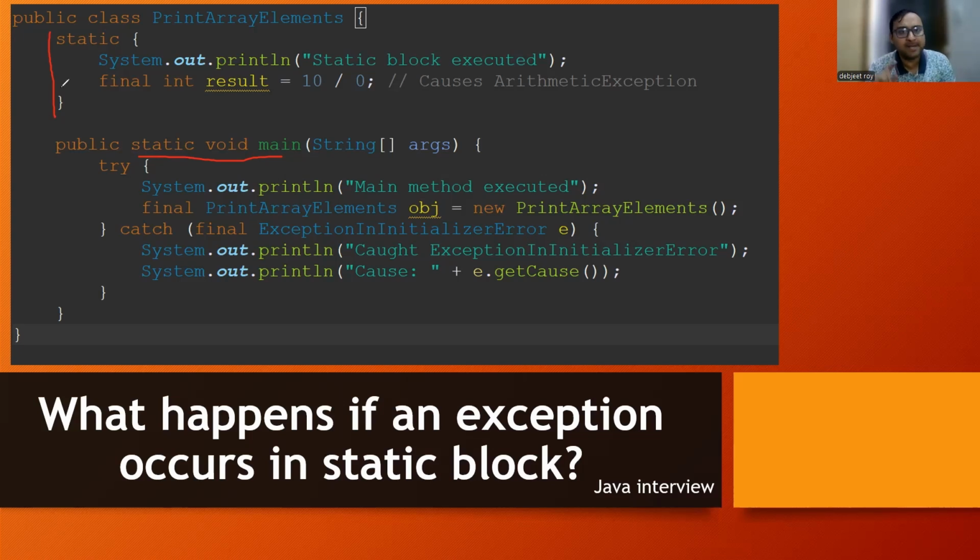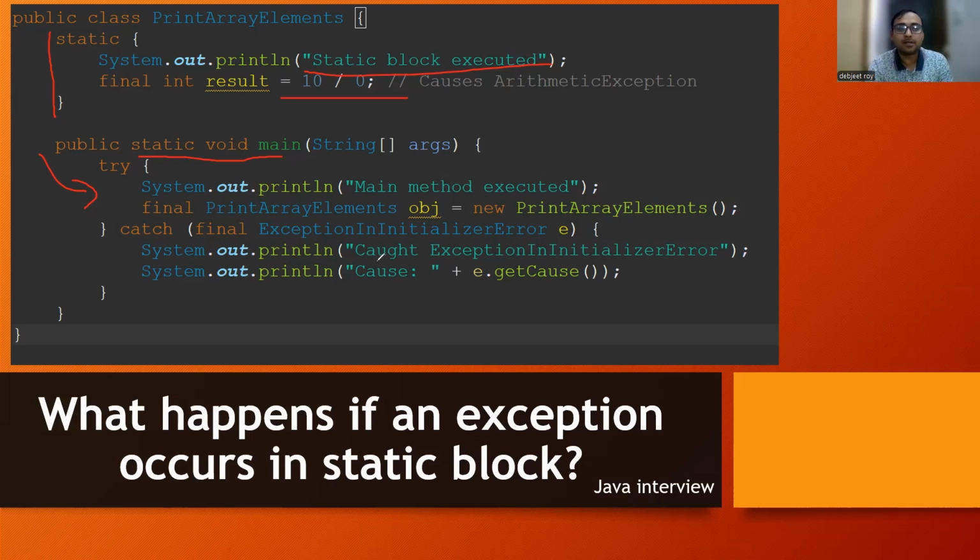So it will not go to the main method first of all, it will go to the static block. It will print static block gets executed, and after that it will see what is written. It's 10 divided by 0. This is actually an arithmetic exception. So this has not been caught over there in the static block. So what will happen? It will not return back to JVM. First of all, after executing this static block, it will go to the main method try block. Within the main method try block, it will print main method executed, and then it will try to create the object.